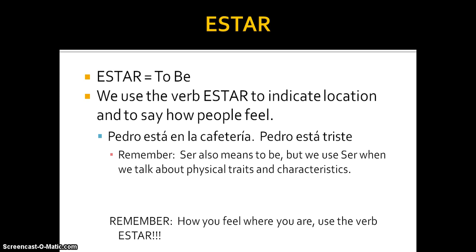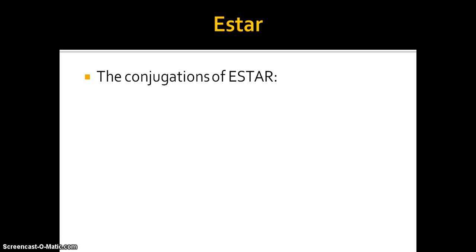Let's continue on. Here are the conjugations of estar. Conjugations are totally important. Before I begin, notice that estar ends with AR. Remember back in the day we had those AR verbs. Estar is somewhat irregular. It doesn't follow the rules of the AR verbs. But here's the thing: you do take off that AR ending. We're left with est, and here's what you get.